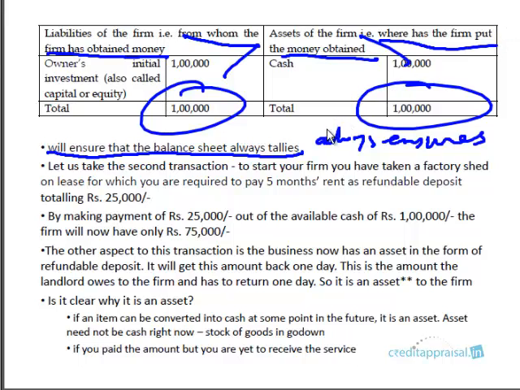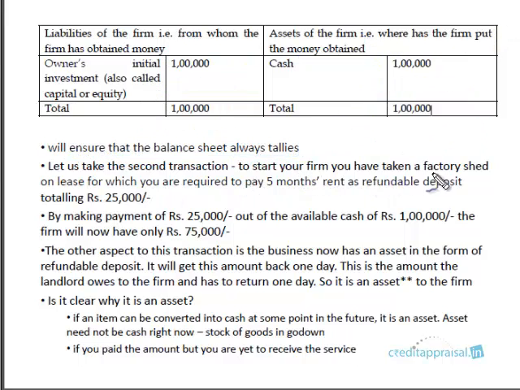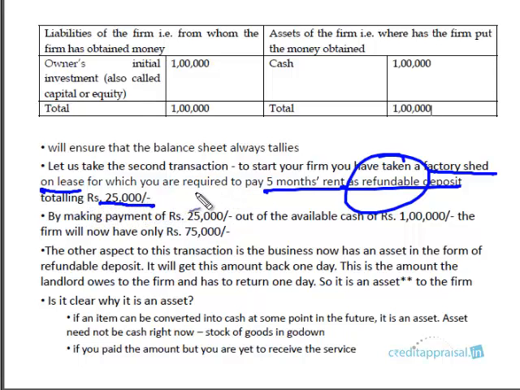We'll see another example. Let us take a second transaction where, to start the firm, you have taken a factory shed on lease, right? And for this you are required to pay 5 months' rent as a refundable deposit. Refundable in the sense that the money will be paid back to you, right? So 25,000 lease deposit is to be paid as a refundable deposit. So think about this transaction for a moment. When you're saying we have to pay 25,000, in what form will the landlord accept the payment? Obviously it's in the form of cash. You can't say I produce steel, so please take this steel worth 25,000 and accept it as a deposit. He doesn't take it, right?